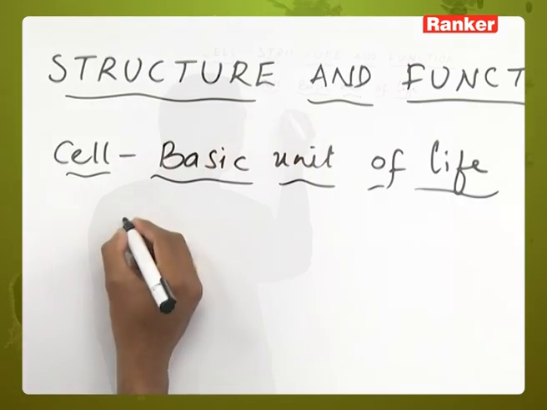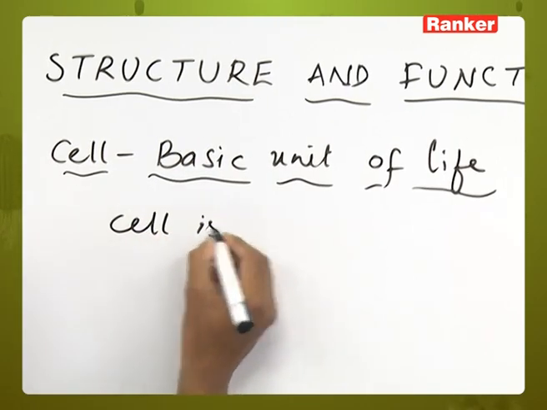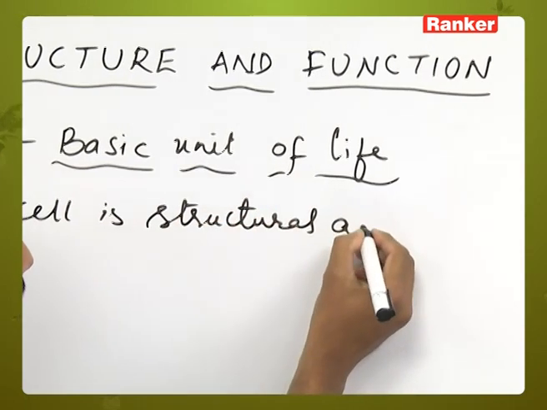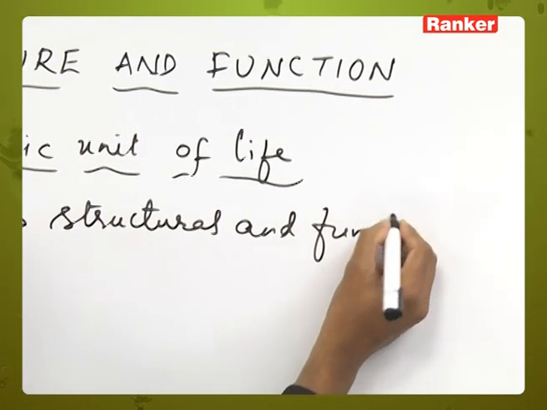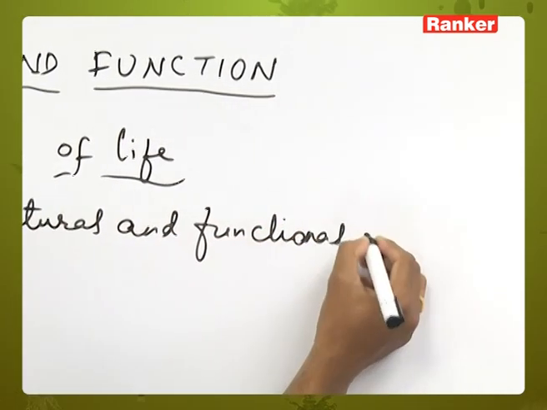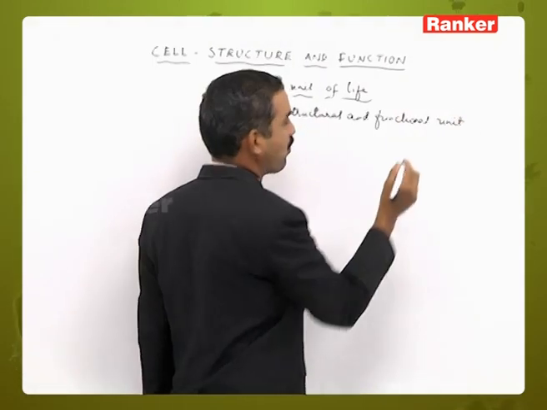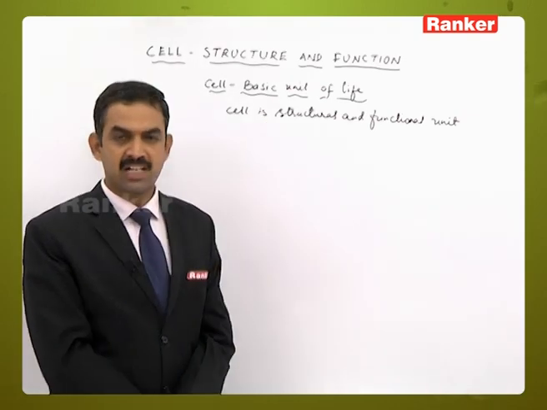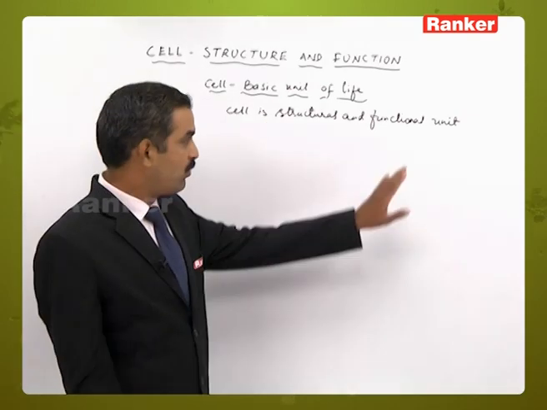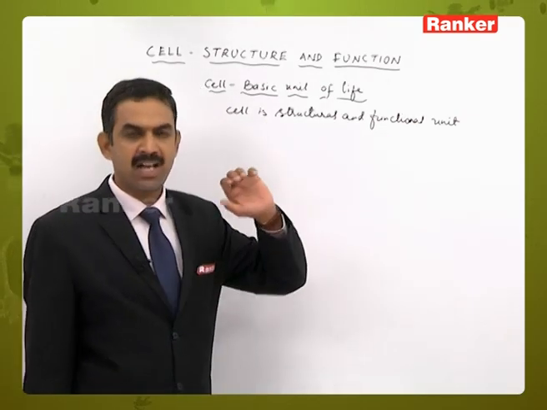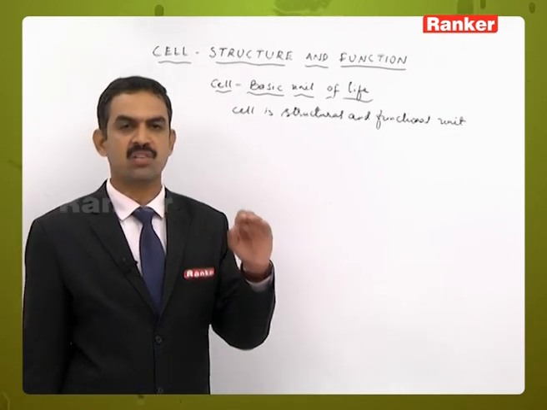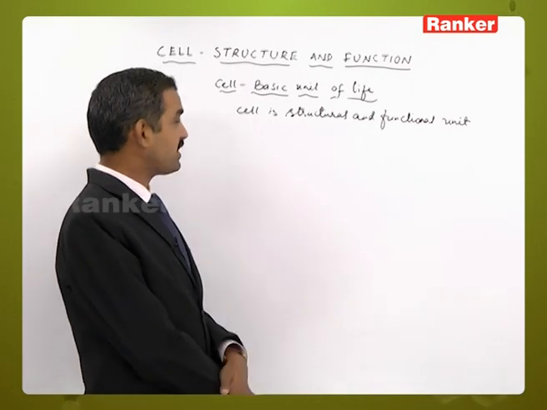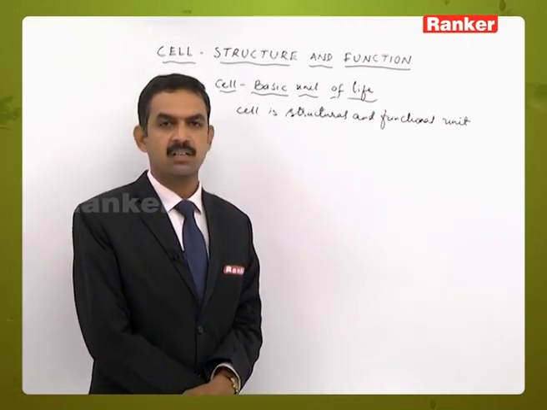And the cell is considered a structural and functional unit. Whatever structure is acquired by an organism is because of the cells and their arrangement, and whatever function is performed by a living organism is because of the functions performed by the cells. So likewise we say that the basic unit of life is a cell.